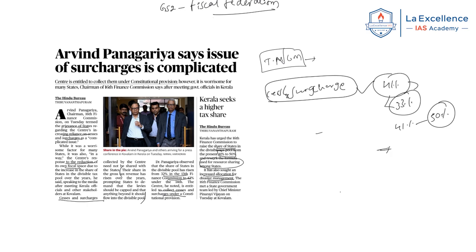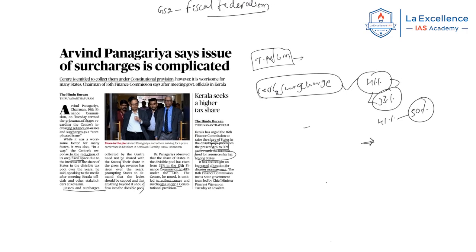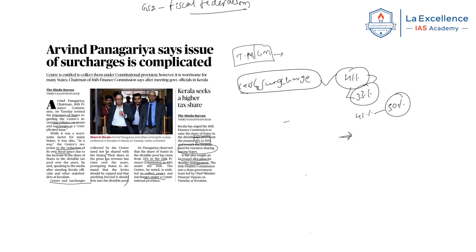Another argument put forth is that the formula presently based, that is, the criteria that is followed by the Finance Commission to distribute the money among the states, should be reworked. For example, about the forest coverage, tax efforts, demographic efforts and things like that. That formula has to be reworked. That is what is said in this article.